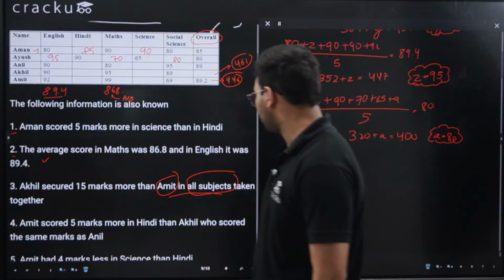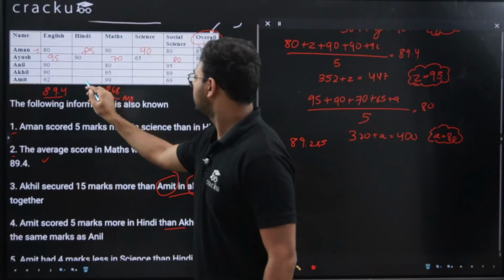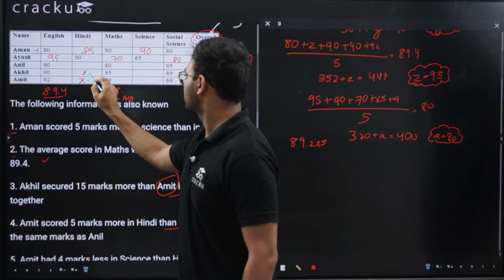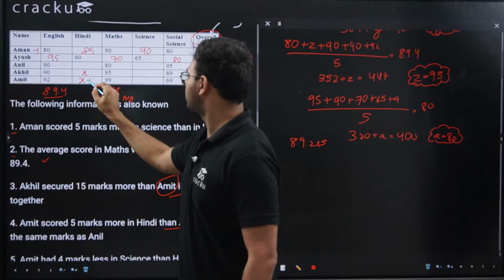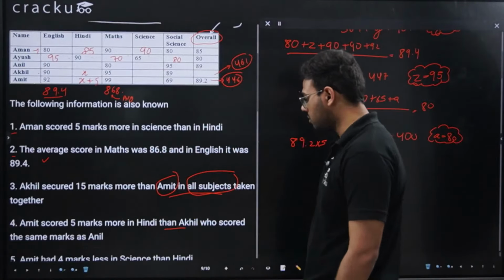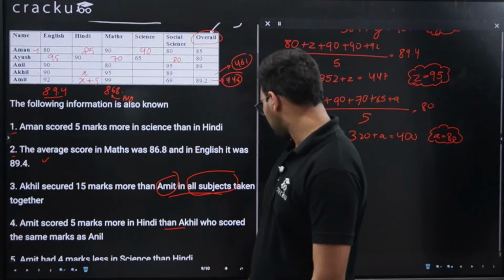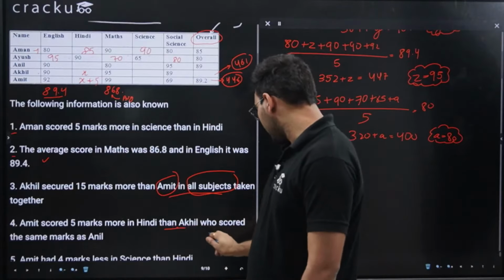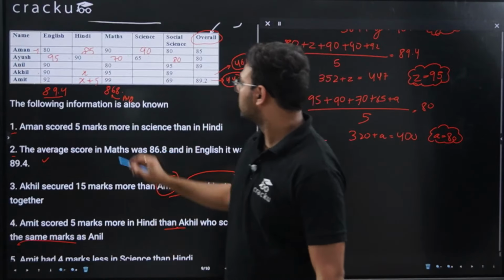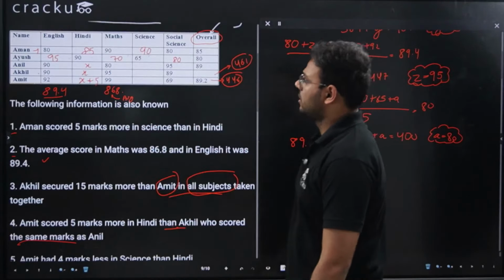Amit scored 5 marks more in Hindi than Akhil. If Akhil is X, Amit scored X plus 5. Amit must have scored X plus 5, more than Akhil, who secured the same marks as Anil. So Akhil and Anil secured the same marks in Hindi, so this will be X as well.